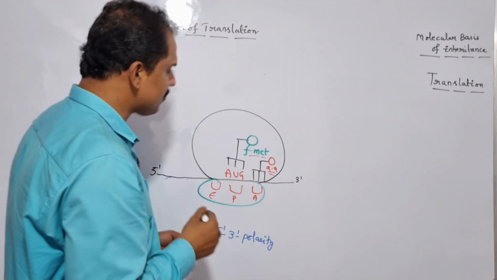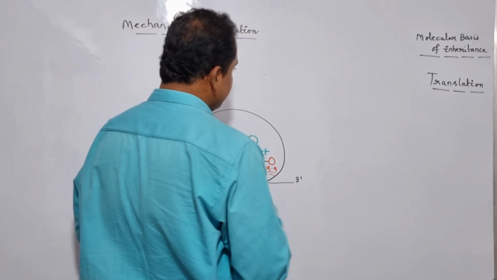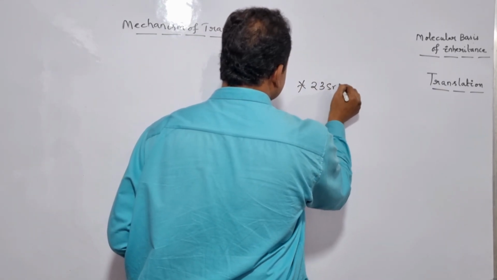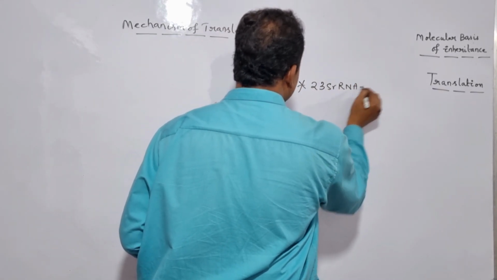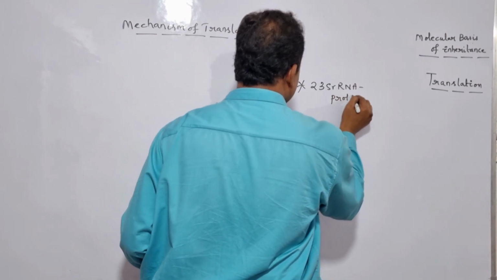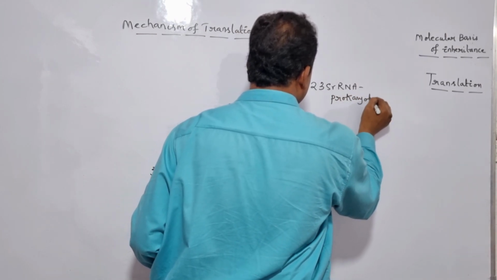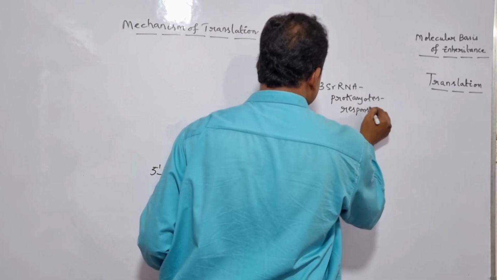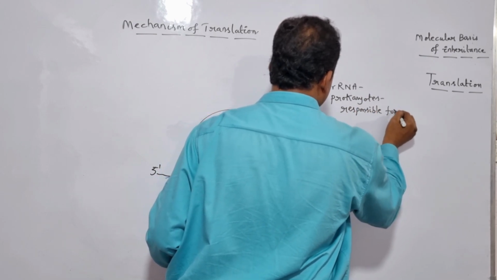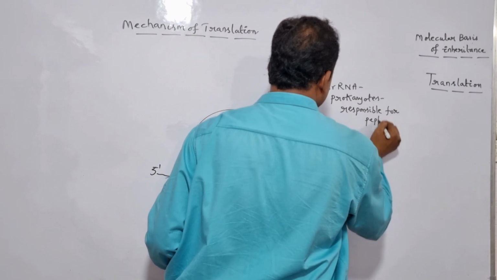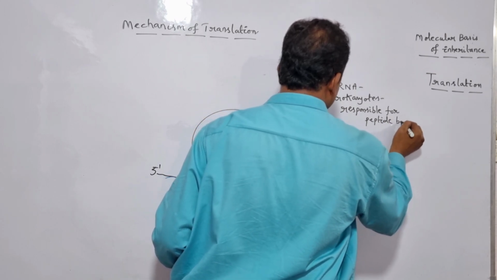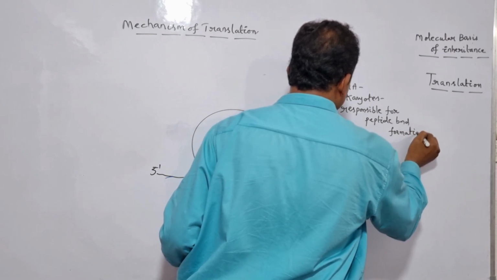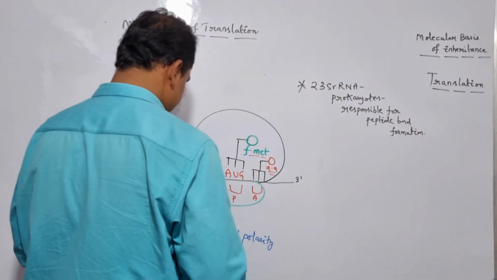Is it clear? So let me write it here. 23S rRNA in case of prokaryotes is responsible for peptide bond formation. Is it clear?